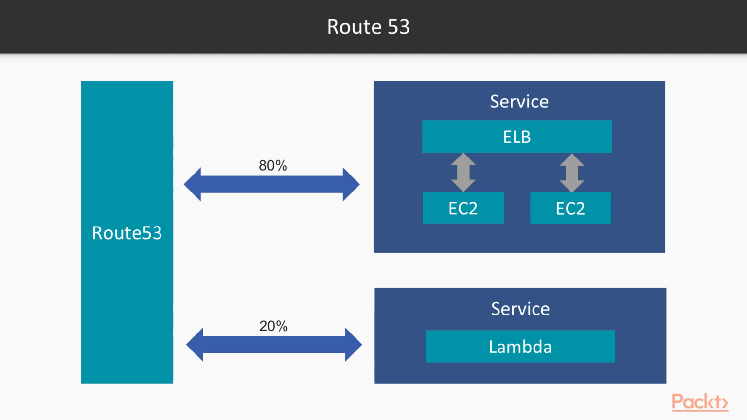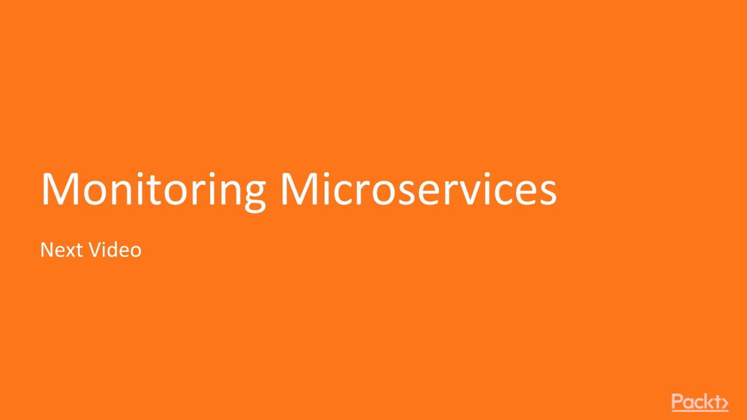When we go into the next section looking at blue-green deployments, we will look at Route 53 along with the blue-green deployment. Now let's move on to our next video, which is monitoring microservices.